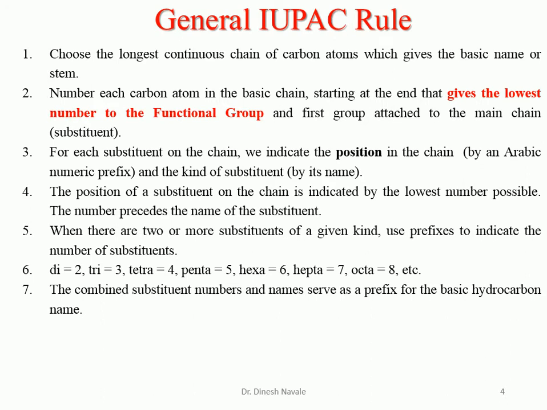Then the combined substituent numbers and the name serve as a prefix. That means we have to combine the substituent number as well as the name of the prefix, which will be the basis for the IUPAC nomenclature.